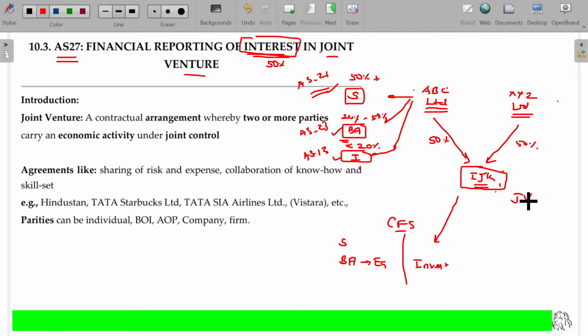Is that clear? If you might have studied joint venture in your school days or college days, probably it may be available at your college level, or it may be available at your CMA foundation, CMA inter level. You might have a small knowledge of this. So now we are going to study that in a systematic manner. Is that okay?